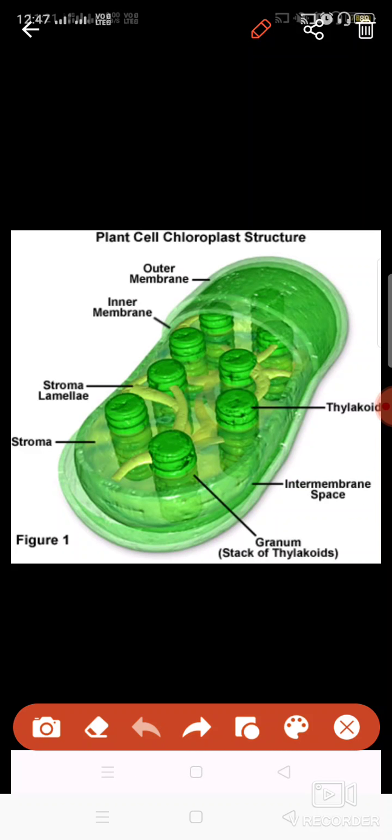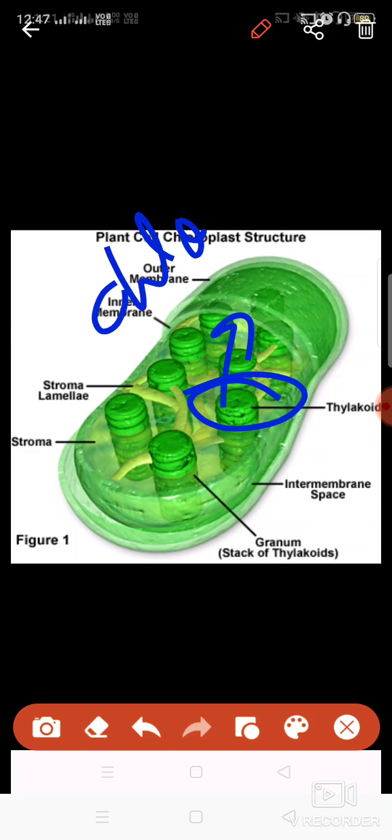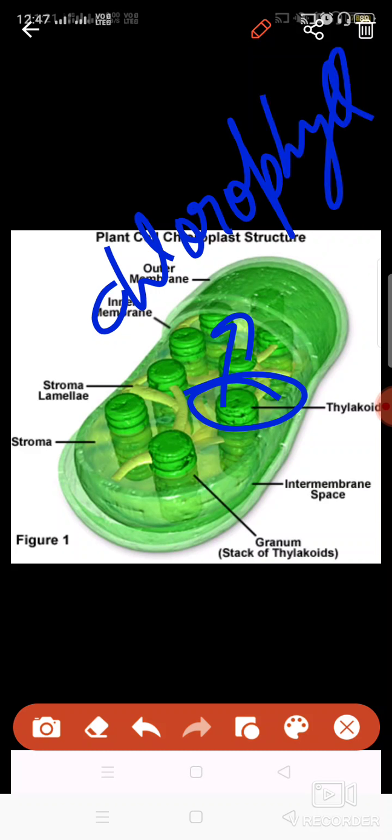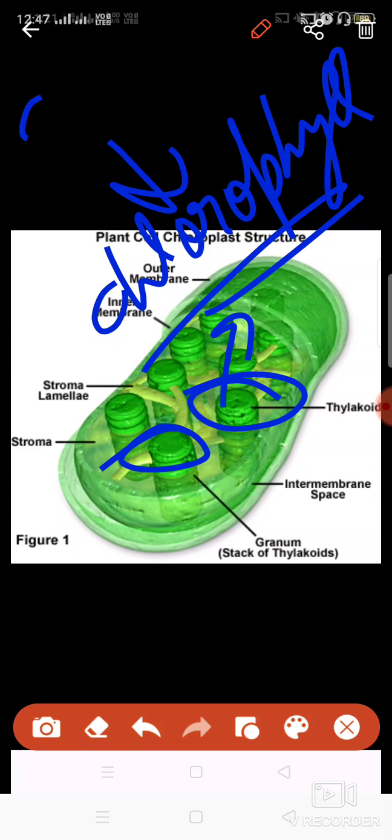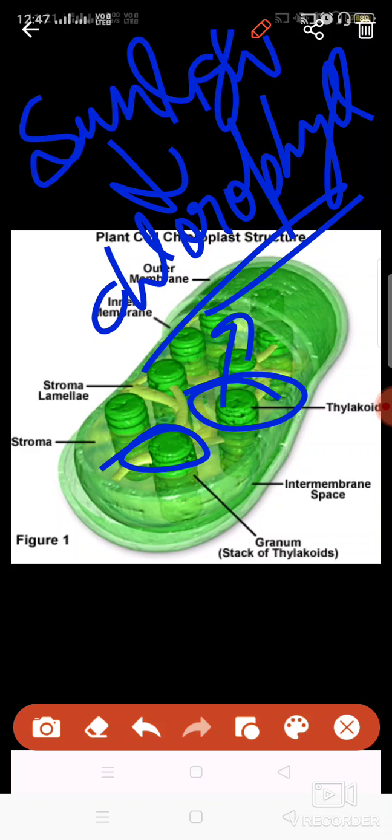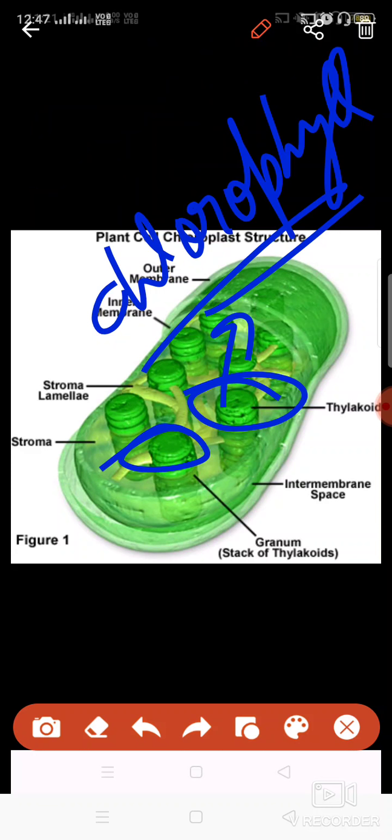And these are the structures which are having the chlorophyll molecules. So chlorophyll pigment is basically present inside the lumen. Lumen is the empty space which is present inside the thylakoid, where chlorophyll is present, and this chlorophyll absorbs the sunlight and starts the process of photosynthesis.